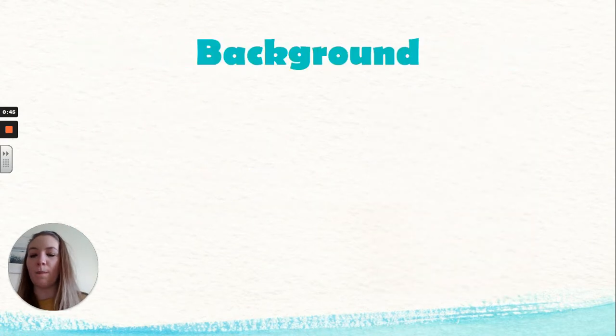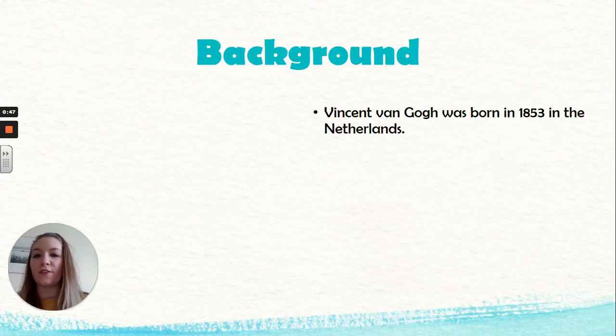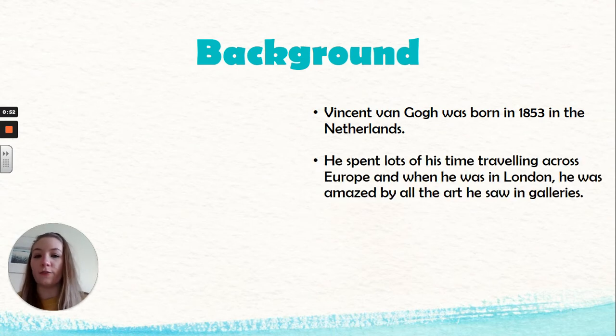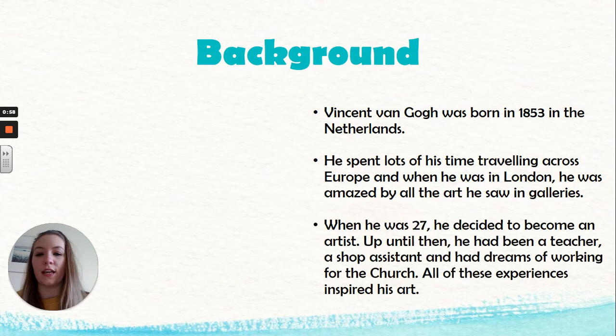Now let's look at some more background information. Vincent van Gogh was born in 1853 in the Netherlands. He did lots of travelling across Europe, and when he was in London he was amazed by all of the art that he saw in galleries. By the age of 27 he decided to become an artist himself, but up until that point he'd been lots of different things indeed. He'd had dreams of working for the church, he had been a shop assistant and a teacher. All of these experiences were really vital as they inspired his artwork.